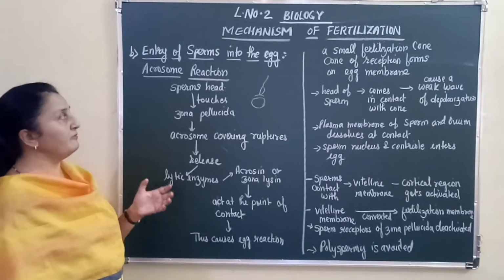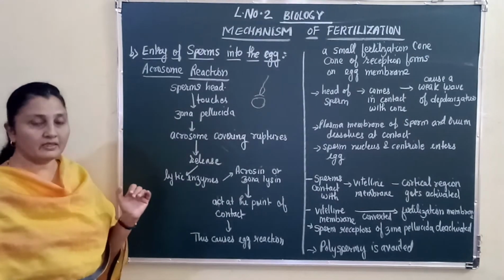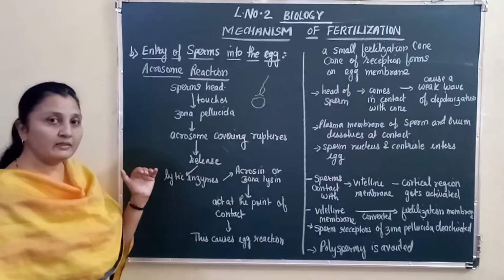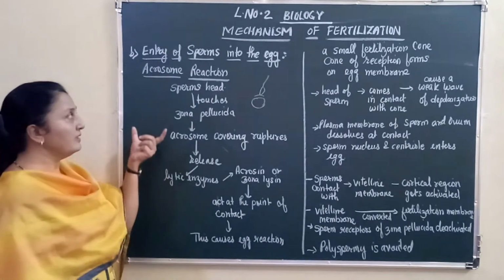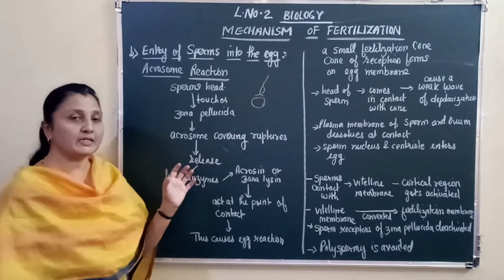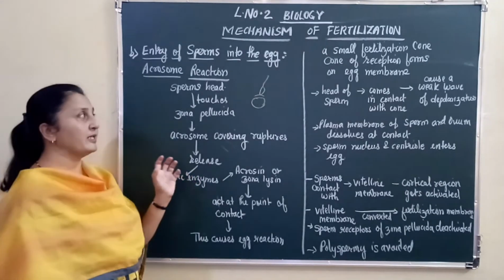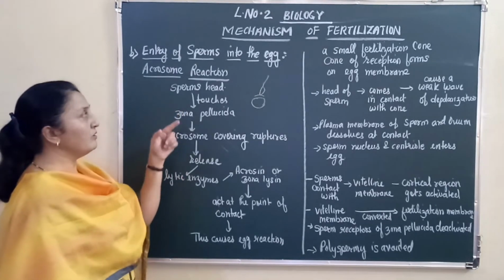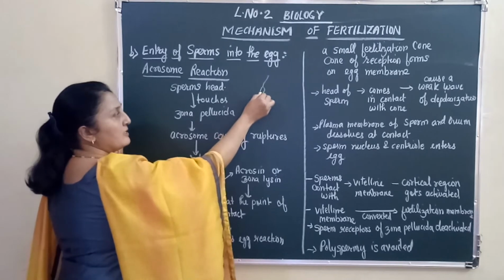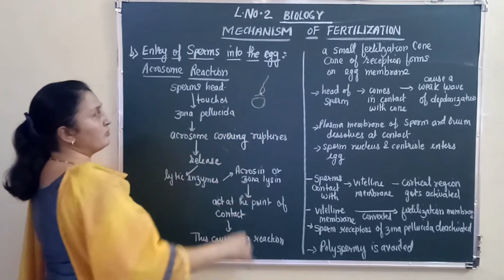So in the mechanism of fertilization, the second part is entry of sperms into the egg, and in this particular part the acrosome reaction is an important event. We need to understand how the acrosome reaction takes place. Now the acrosome is the tip portion of the sperm. This is the part which is called the acrosome.